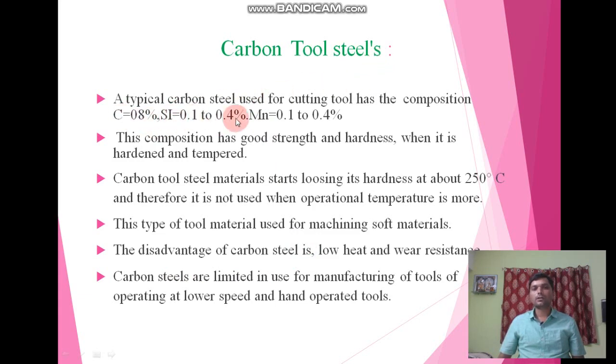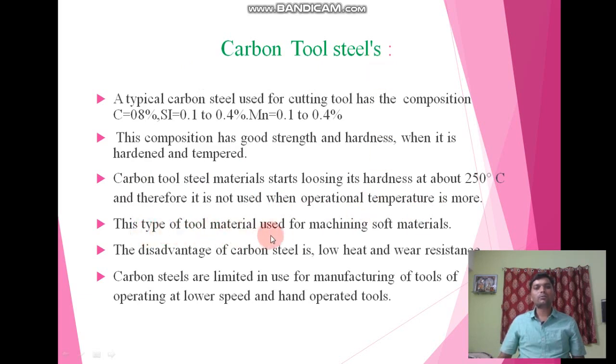Here we have the composition of carbon tool steel. The composition is carbon 8%, silicon 0.1 to 0.4% and manganese 0.1 to 0.4%. When this composition is hardened and tempered, it gives good strength and hardness. This carbon tool steel starts losing its hardness at about 250 degrees Celsius. This is the disadvantage of carbon tool steel. Near about 250 degrees Celsius it starts losing its hardness, and therefore it is not used when the operational temperature is high.